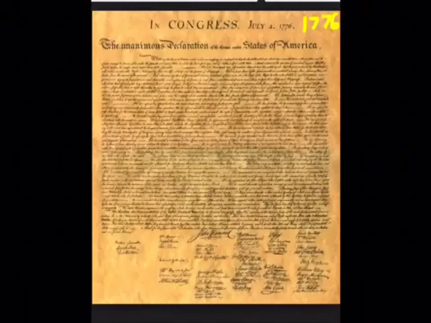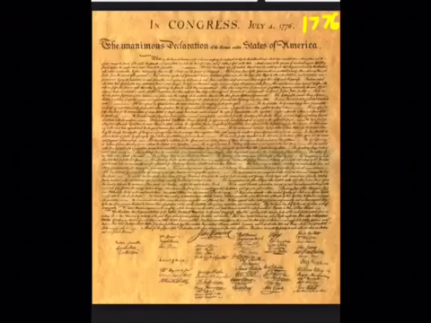The next event on the timeline is the Declaration of Independence, which took place in 1776. The goal and purpose of the Declaration of Independence was to become a free country by declaring independence on Great Britain after many years of taxing and British troops going all over the place by King George III.